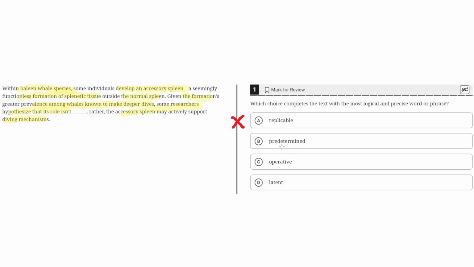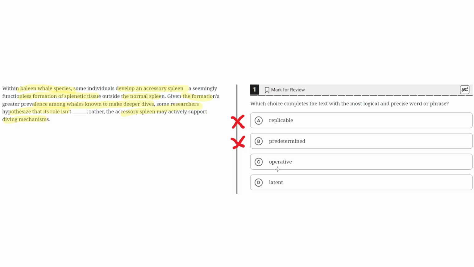B, predetermined. This is incorrect because predetermined means to be decided in advance, but this wouldn't make sense in the context because it wouldn't make sense for the text to say some researchers hypothesize that its role isn't determined in advance. So B, predetermined, is incorrect.